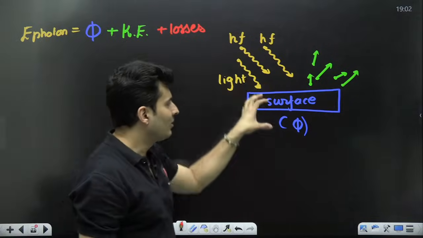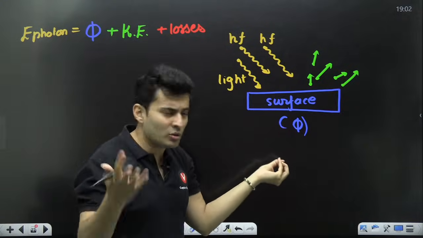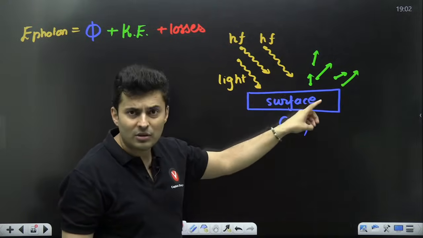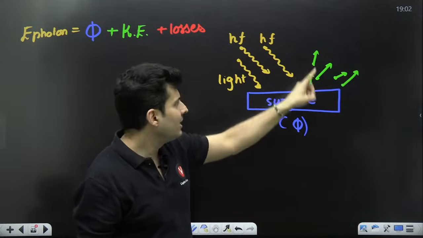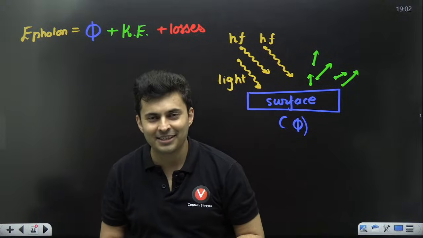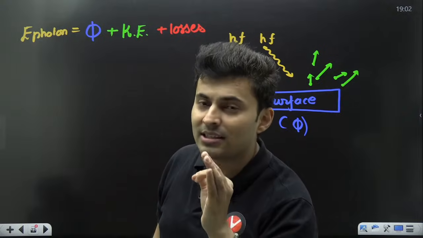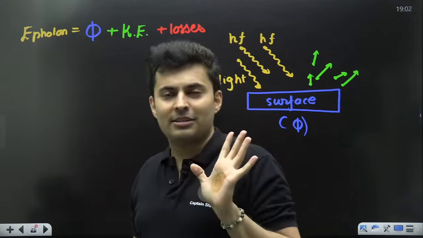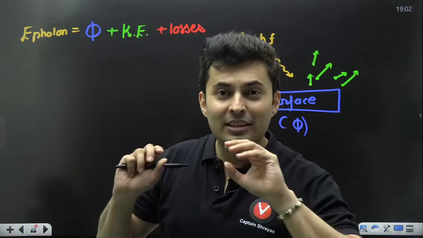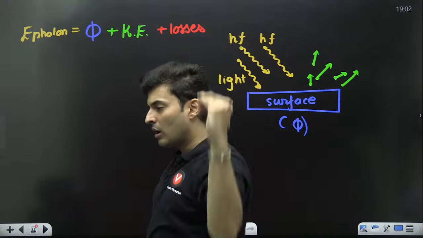100 joules of energy was incident. For example, 20 joules went in taking it out. Maybe 10 more joules was lost. So 20 was taken, 10 is also taken, so the remaining 70 is the kinetic energy. Sometimes the loss is more, sometimes the loss is less. The luckiest electron will have more loss or less loss? Luckiest, that electron which did not meet anyone, did not collide with anyone. The loss for such an electron will be more, or will it be less?